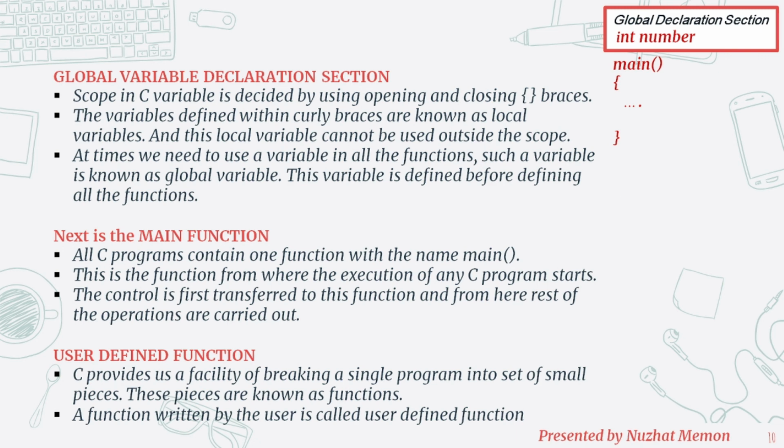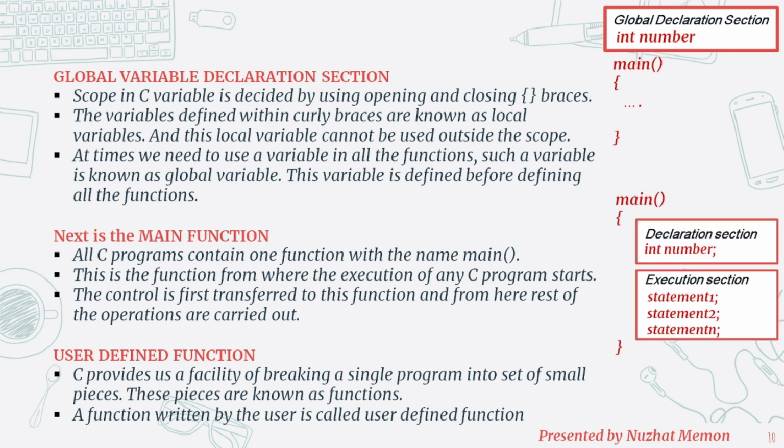Next is the main function. This is the compulsory section. You can skip the documentation section or symbolic constant definition or file include section or global variable declaration section, but this section you have to write. This is the function from where the execution of any C program starts. The main section has two parts. The first part is the declaration part, in which we declare the variables that we are going to use in our program. And the second part is the execution part, where we write our programming code to solve the problem.